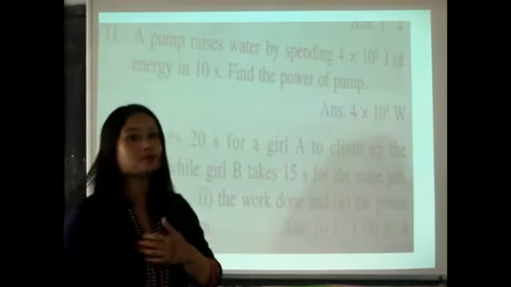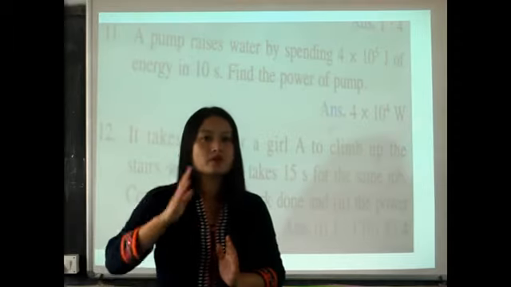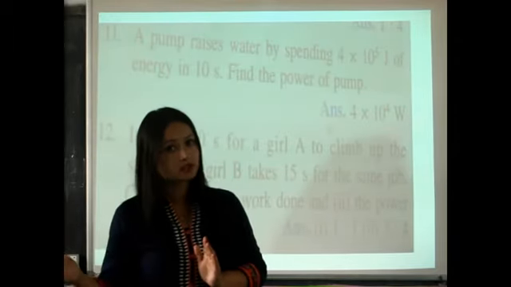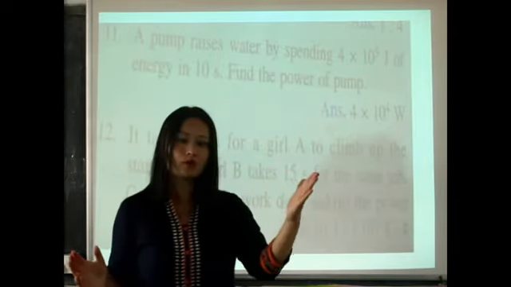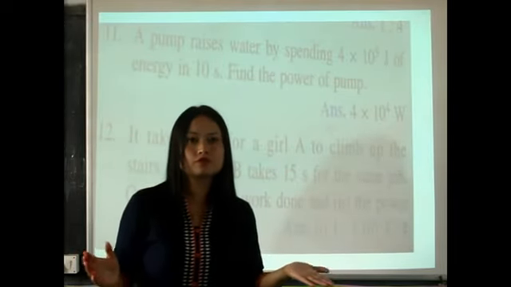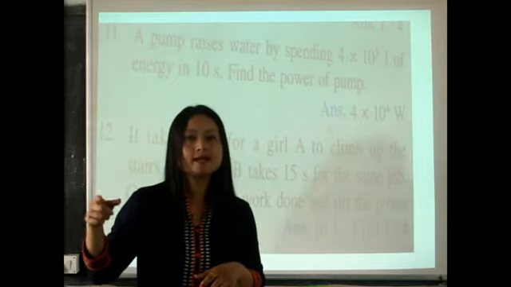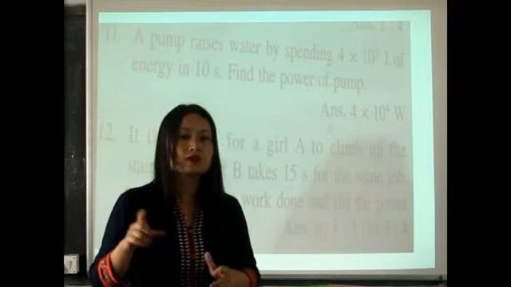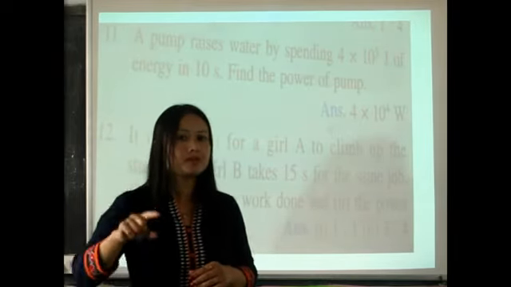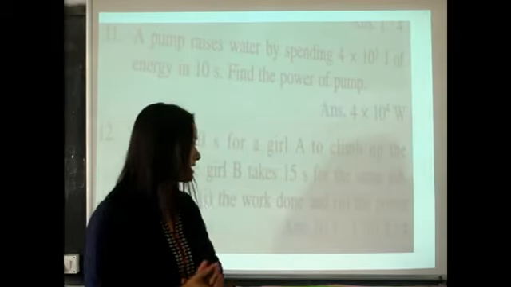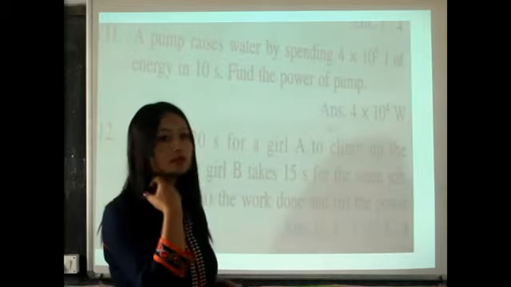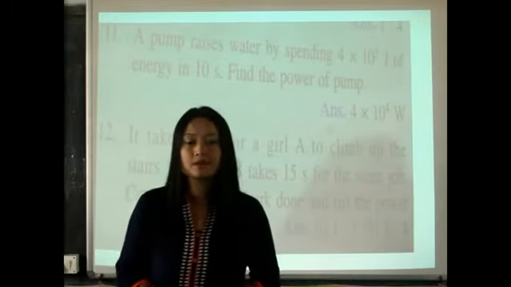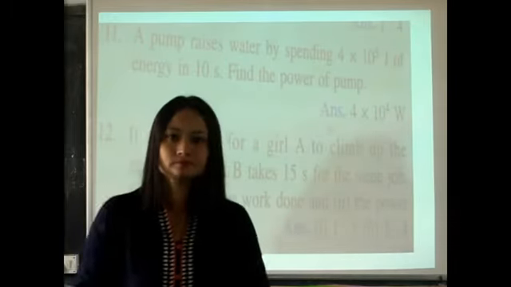And the power spent by them, so what do you have to do? You have to calculate the power of girl A and the power of girl B by using the formula P equals W by T. Only your T will be different. P and W will remain the same. You simply have to compare, and if you have doubt, maybe in the next class on the board I'll do it for you. Okay, so till then, thank you.